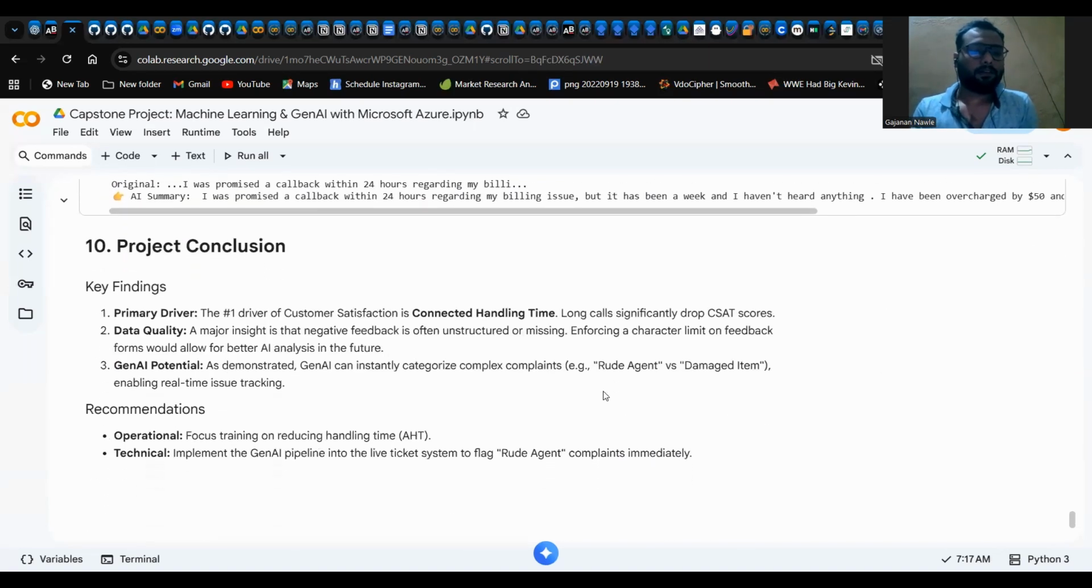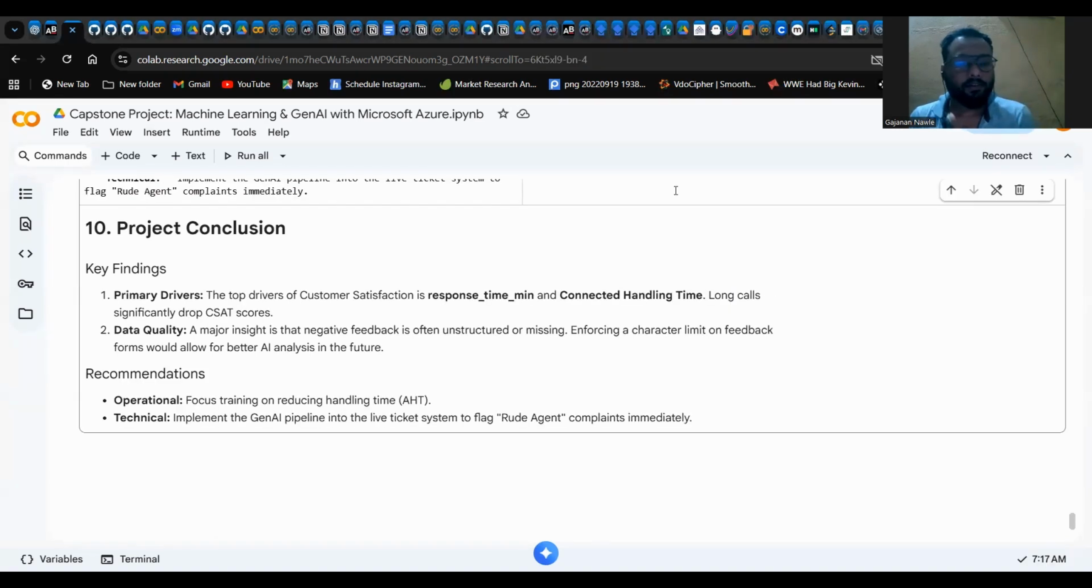So moving to the last part, which is the project conclusion. Here the key findings: first is primary drivers. The top drivers of customer satisfaction are response time and connected handling time. Long calls significantly drop customer satisfaction scores. So Flipkart should work on response time. They should respond as soon as possible, and resolve queries on call as quickly as possible.